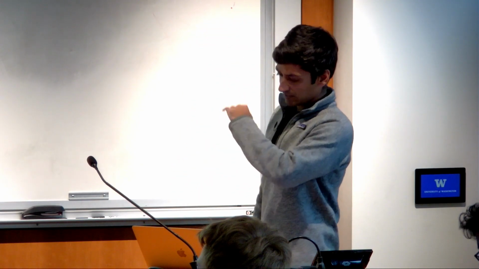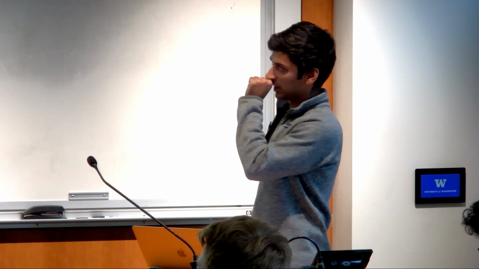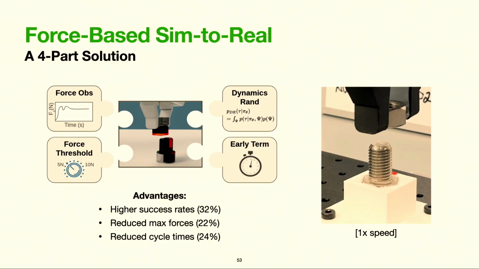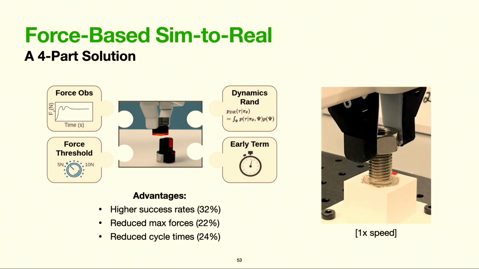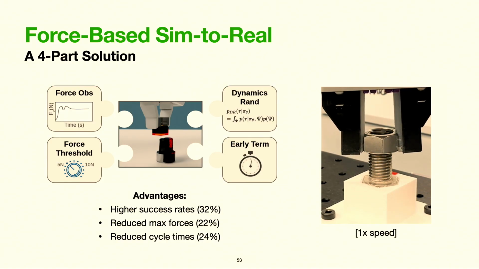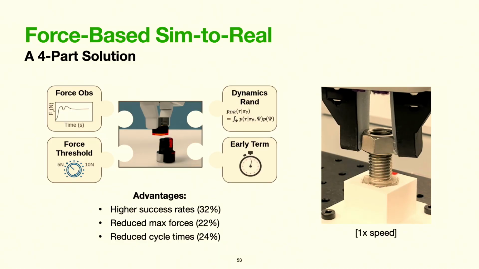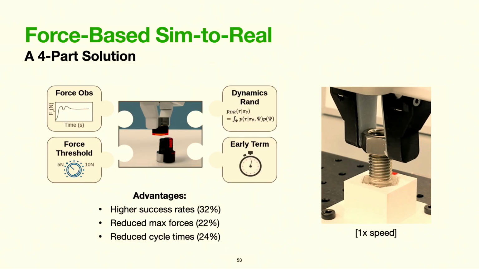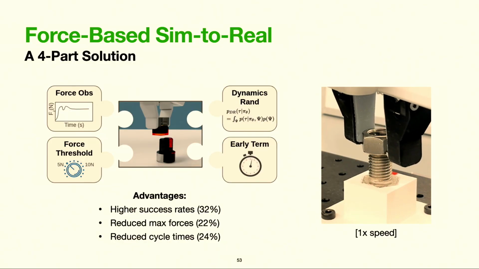So the combination of components increased our success rate for this task and others by approximately 32%. It reduced our maximum forces by 22% and reduced our cycle times by 24%. I should show a video here. Okay, you can't hear it, but there's a satisfying click there. Maybe it's on the live stream. After the threads fully engage, a simple open-loop controller can be used to tighten the nut to the bottom from this state.